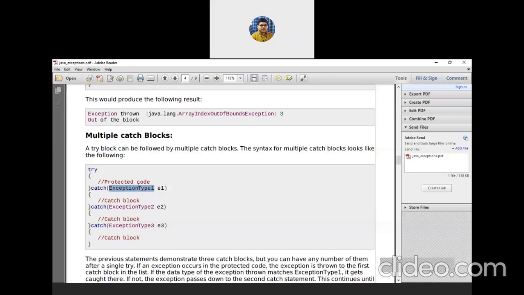So an exception may occur of the type arithmetic exception, or an exception may occur of the type array index out of bound exception. That's why against one try block, there can be more than one catch block.